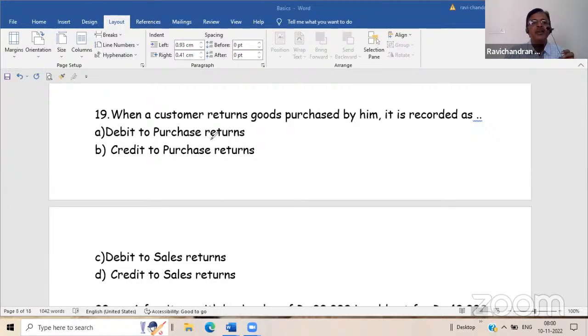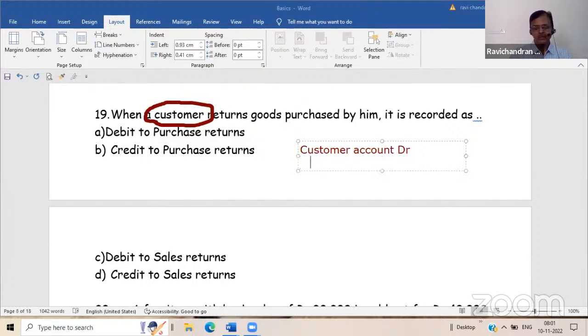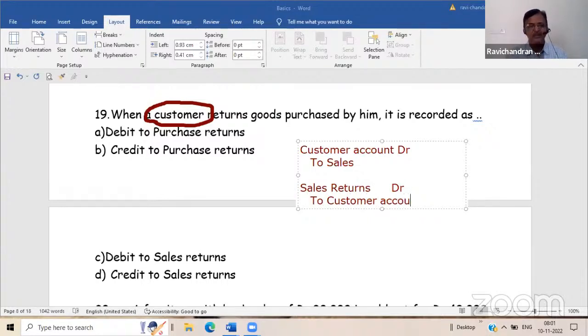It is a sales return because customer means we sold goods to him, is it not? So when we sell goods to him, customer account debtor to sales. When he returns goods, sales returns account debtor. Okay, sir. Customer, sorry, we also took it the other way. Customer account, okay, this is correct. Sales returns account debit.